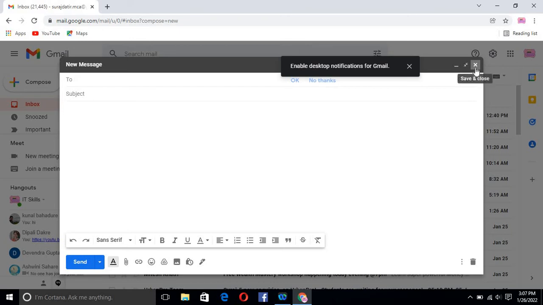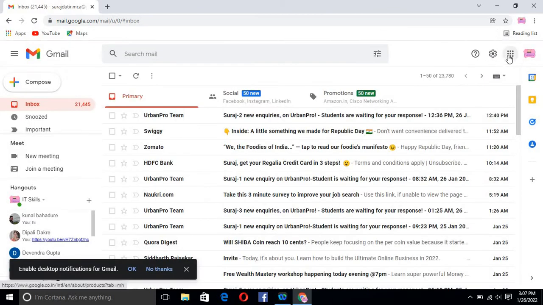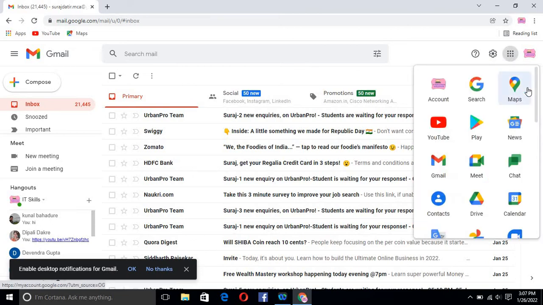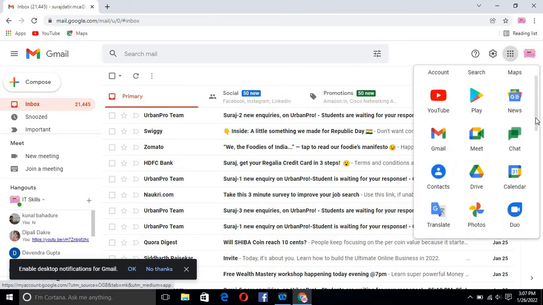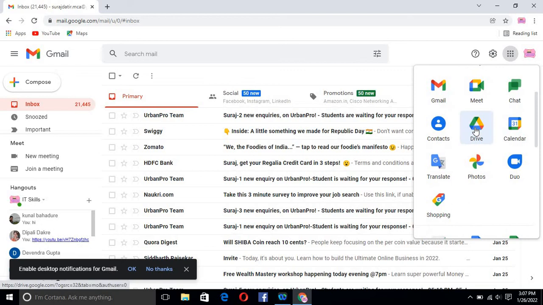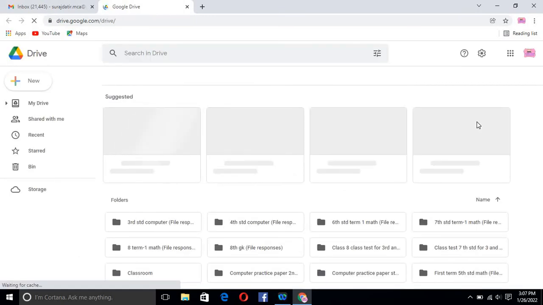So what you are supposed to do here: click here on Google Apps, and straight away go to the Drive option, that is this triangle option. Okay, so now we are in the Drive.